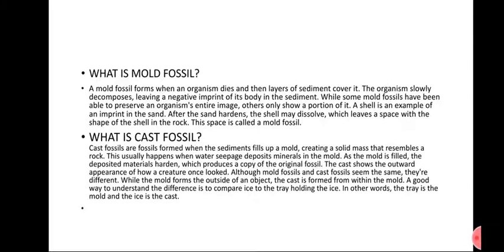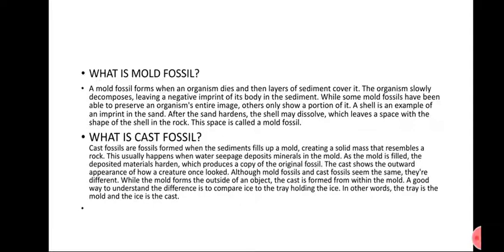What is a mold fossil? A mold fossil forms when an organism dies and layers of sediment cover it. What is a mold? Mold means the imprint of the animal or plant on sand. When an organism dies, such as a horse, camel, or dinosaur, after decay of the soft parts, the hard parts form an imprint or shadow or cast on the sediment. This is called a mold.